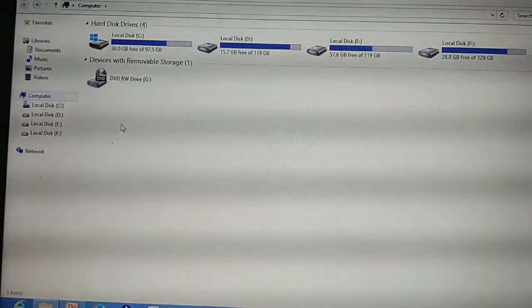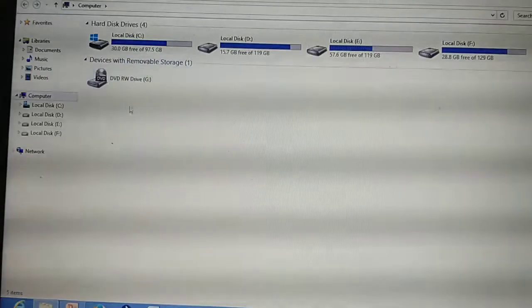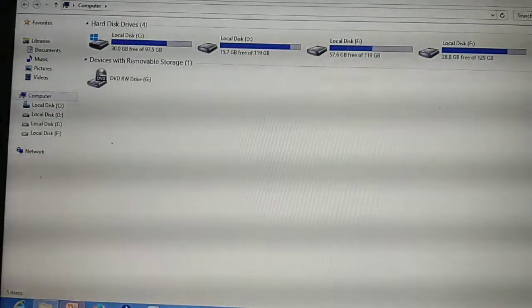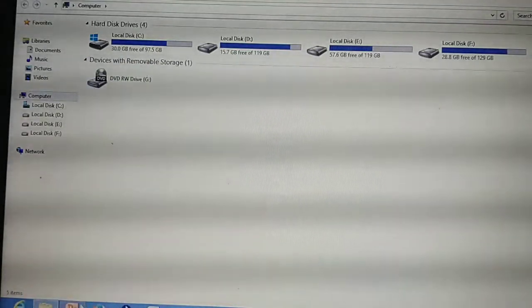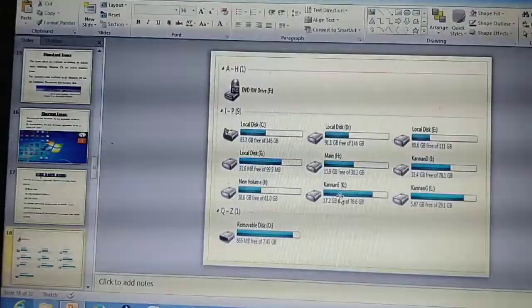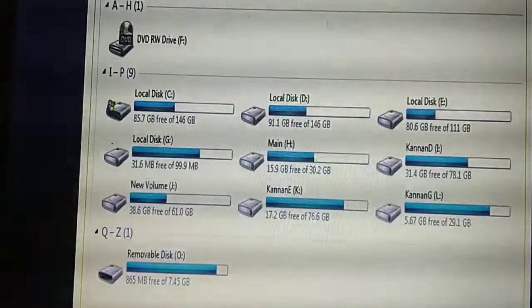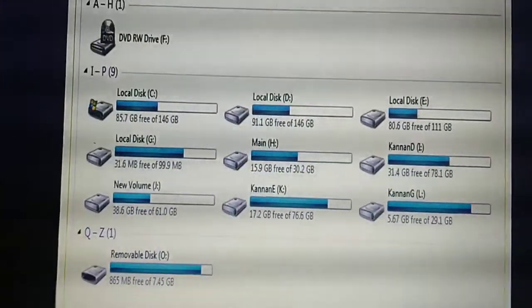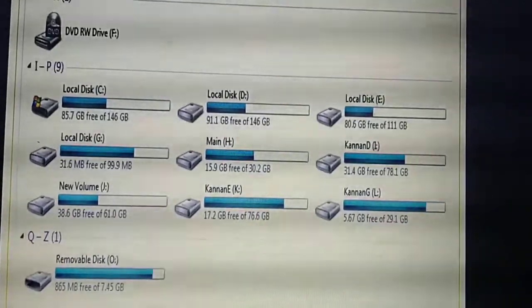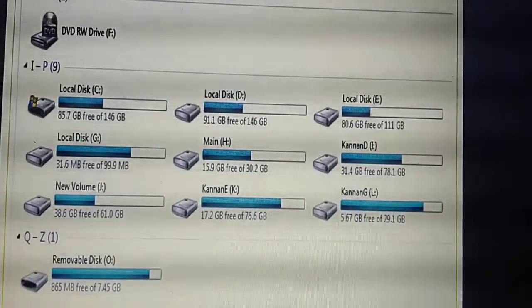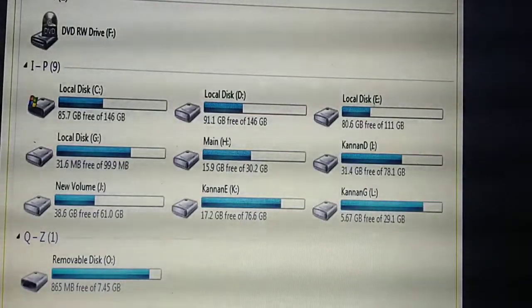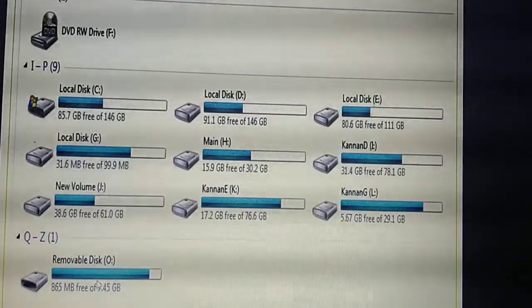If you are connected with a network, another drive icon will appear. Each and everything I am explaining is real, so please listen carefully. Now understand what is meant by drive icons. In your book they have given this picture. This one is the DVD drive to play CDs or DVDs. All of these are hard disks. Then the removable disk means a pen drive.